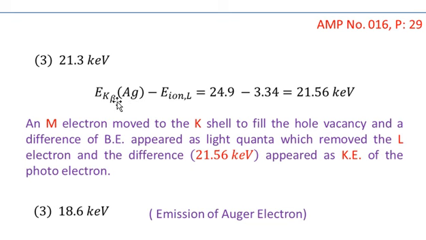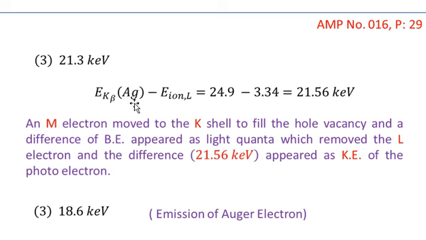to the K shell. So when an M electron moves to the K shell, the quantum of energy that is emitted is called the K beta radiation. So here we are assuming that an M electron from the M shell of the silver atom moved to the K shell to fill the vacancy in the K shell. Of course this energy is referred to as the EK beta of the silver atom, and we subtract because this energy is used up in ionizing the L electron from the silver atom.